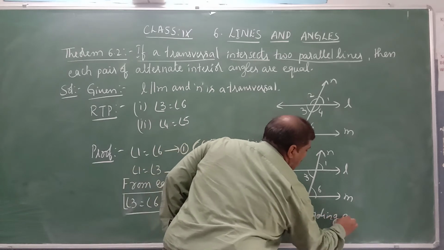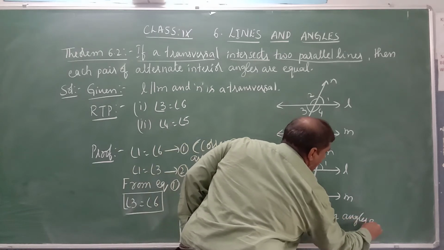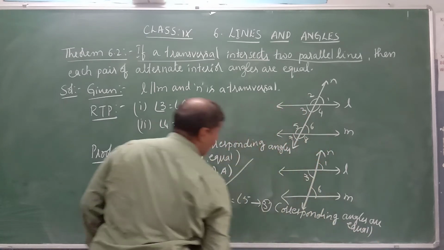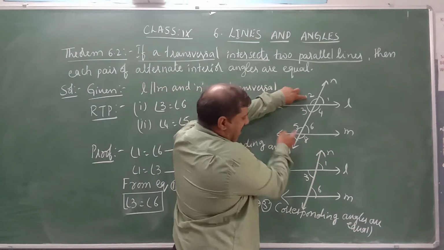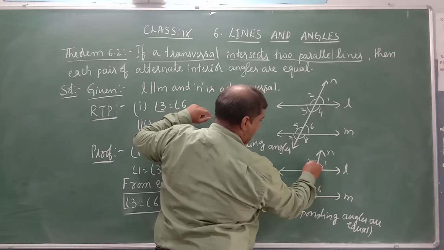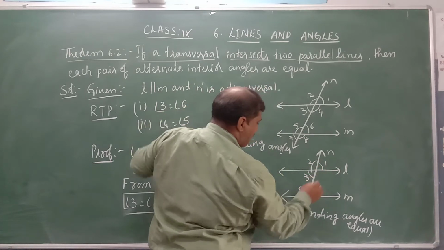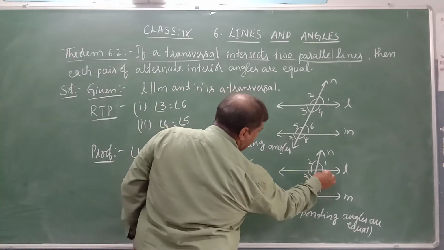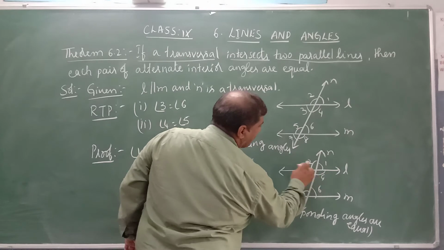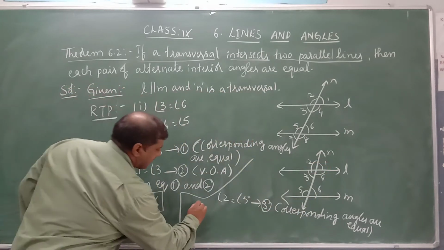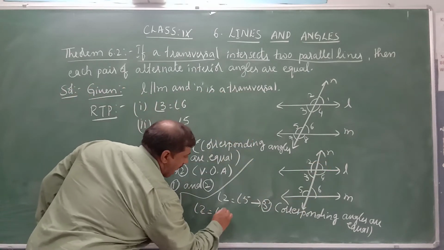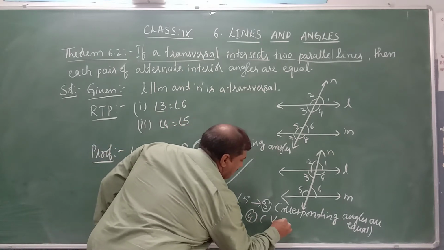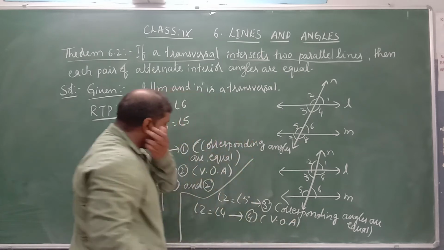Corresponding angles are equal. Equation 3 it is. Now angle 2 is equal to angle 5. Both are corresponding angles. What about angle 2 and angle 4? This is angle 4. Both are vertically opposite angles. That is, angle 2 is equal to angle 4. Equation number 4. The reason: vertically opposite angles are equal.